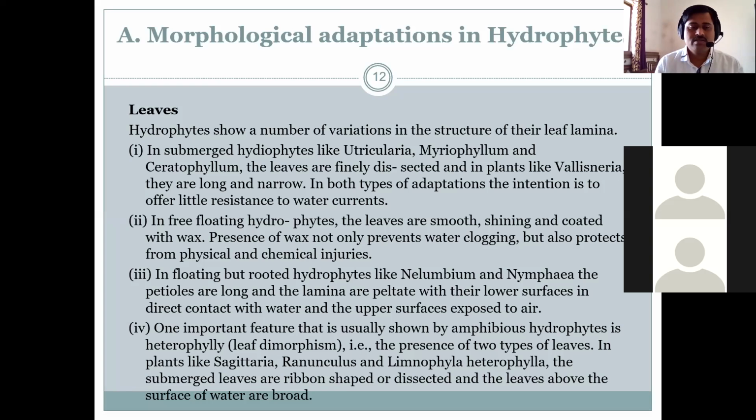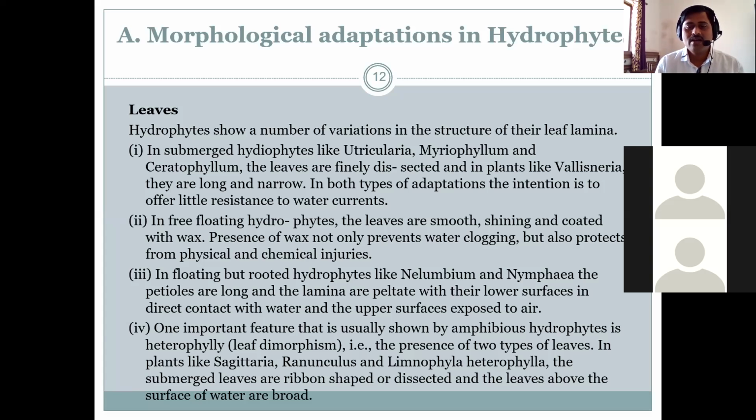One important feature that is usually shown by amphibious hydrophyte is heterophylly. So that is one of the particularly one of the change in case of amphibious. Amphibious means such a hydrophyte which are living in both environment, just like in surrounding water, जे पाण्याच्या भोवती वाढतात, पाण्यामध्ये वाढत नाही पण पाण्याच्या भोवती वाढणारे जे आहेत असे जे एम्फिबियस जे हायड्रोफाइट्स आहेत त्यांच्यामध्ये हेट्रोफाइली आहे. हेट्रोफाइली म्हणजे लीफ डायमॉर्फिझम, that is presence of two types of leaf, दोन प्रकारचे लीफ दाखवतात, just like in Sagittaria,